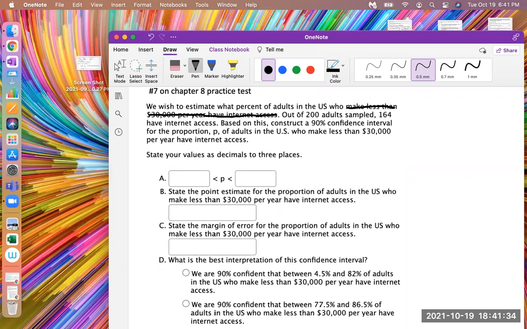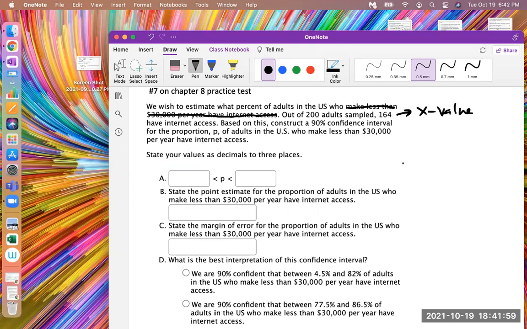Now they told me out of 200, so that's important, that's our N. And then 164 have internet access. They're telling us the actual number of people who have a particular characteristic of interest to us, the desired characteristic, this internet access. So this is our X value.